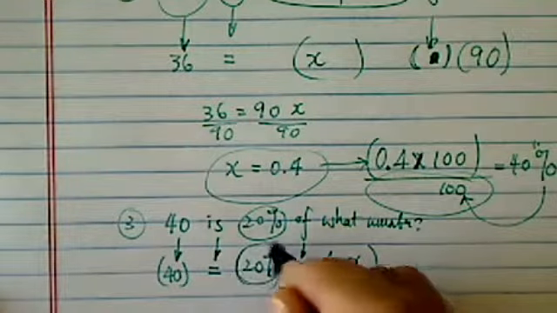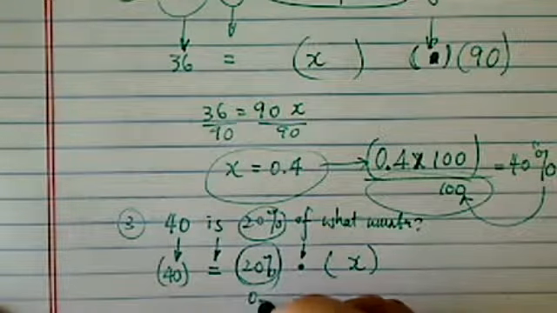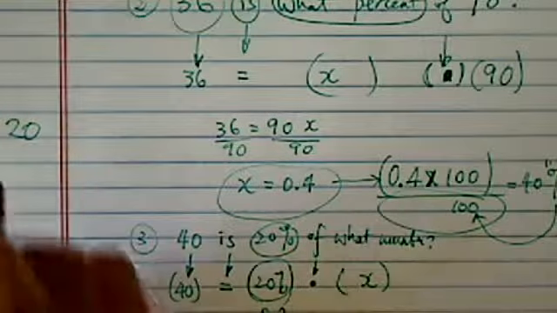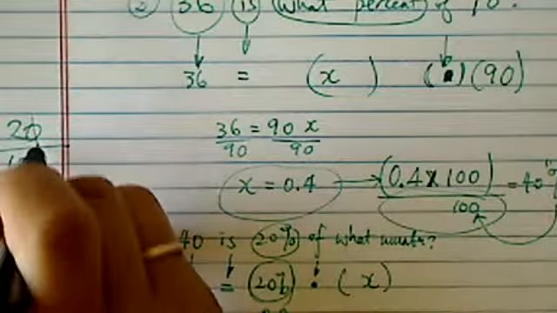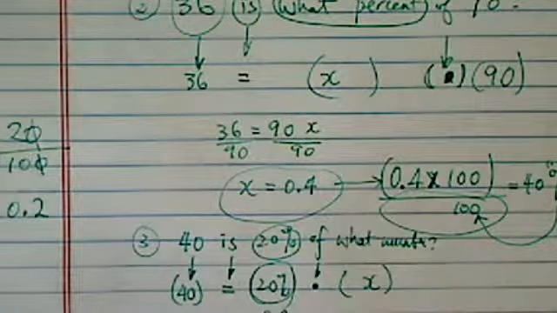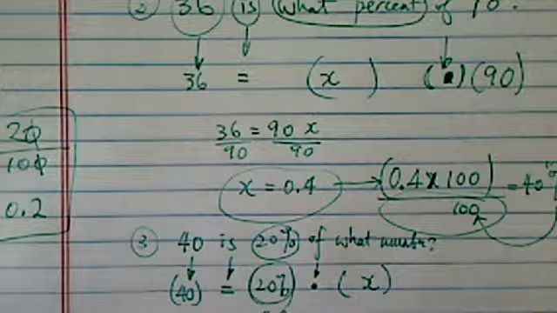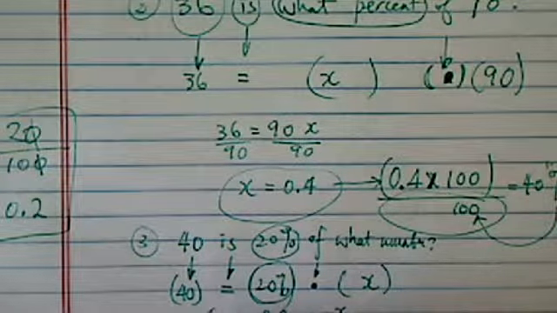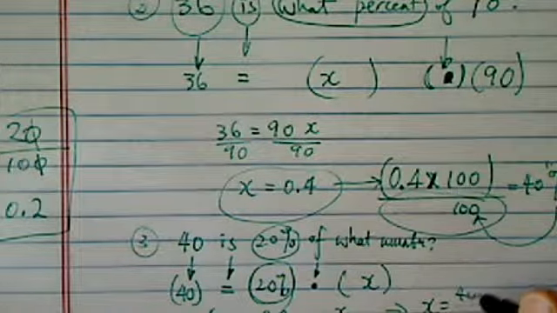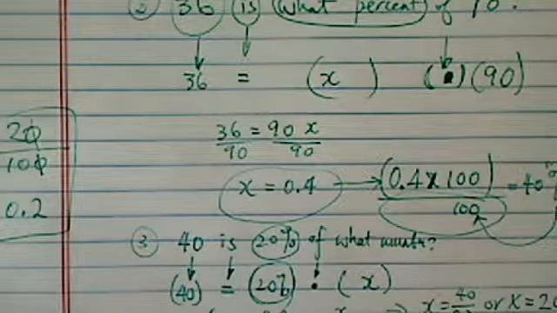Now here, once again, before you use any calculation dealing with the percent, convert it into a decimal, which is 0.2. Let's convert it on the side. 20 percent is 2 over 10, which is equal to 0.2. Pretty easy to convert once you know the word percent really means per 100. So 0.2 times x is equal to 40. We're going to divide by 0.2 on both sides, so x is equal to 40 divided by 0.2, or x is equal to 200.